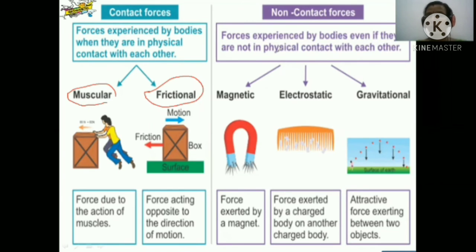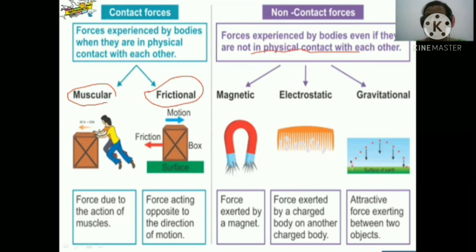The non-contact force, as the word non-contact means, the objects are not connecting. It means the force experienced by the bodies when they are not in physical contact. What happens in the contact?